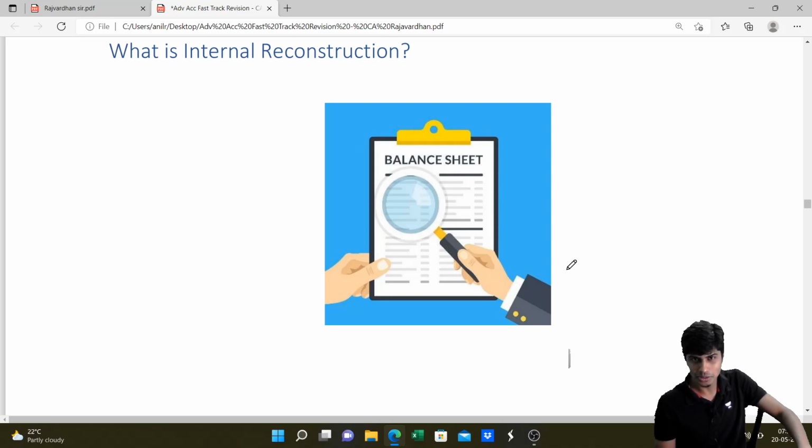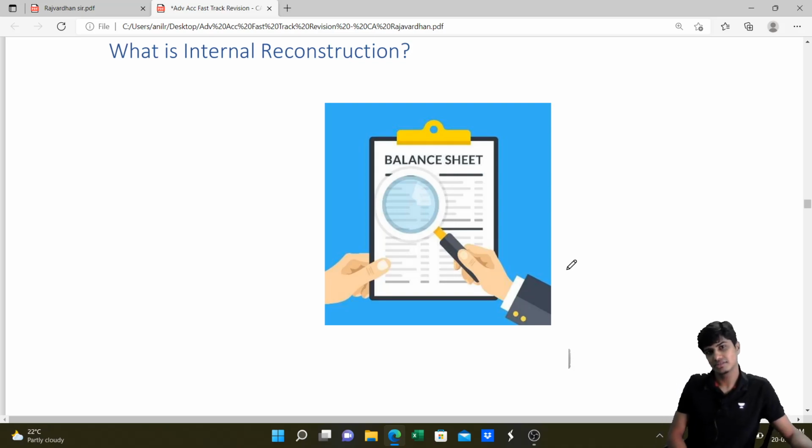So what will the company do? Company will put dhamki to everyone. Hey creditors, give me goods. If you don't give me goods, then I will die. Hey, don't die, man. I'll give goods. Creditor won't say that. Creditor will say, okay, you die. I will sell it to somebody else.